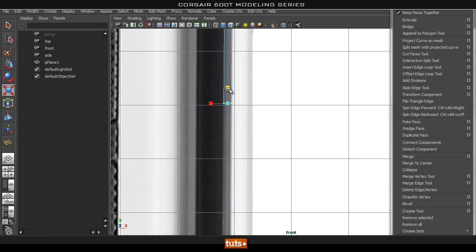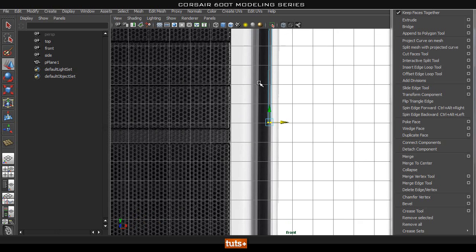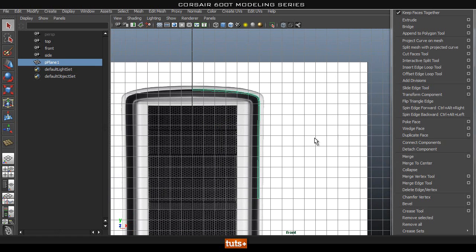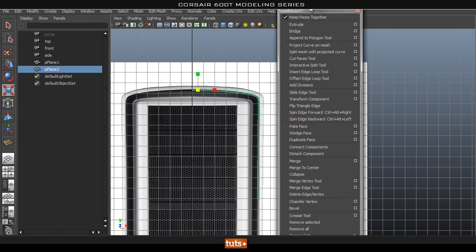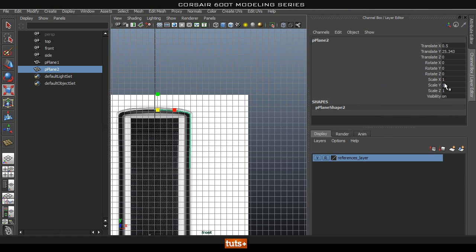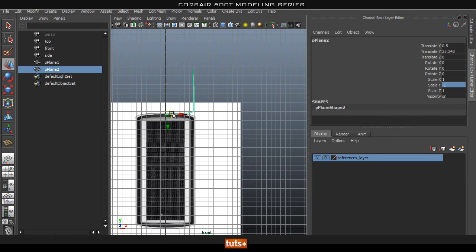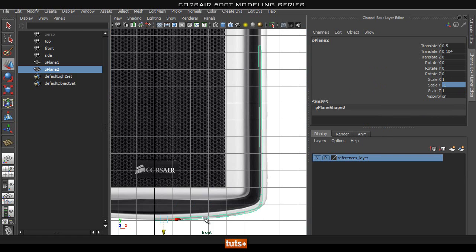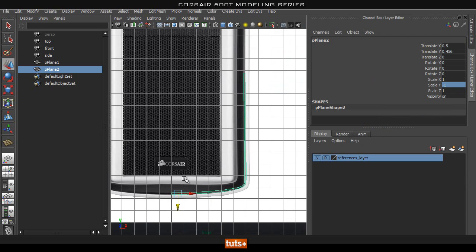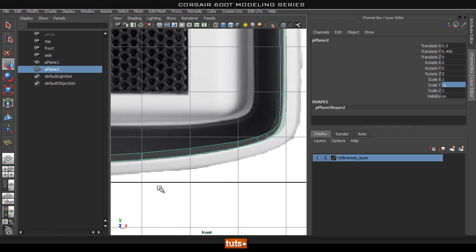So I'm just going to select the verts and then press scale and scale it down to straighten it up. And once we have that, we can select this whole object. Just press Ctrl D to duplicate, and then in the channel box, we can scale Y -1, and that will flip it for us. And then I'll just move it down, and I'm pressing F to get my camera to zoom in where I want it to.